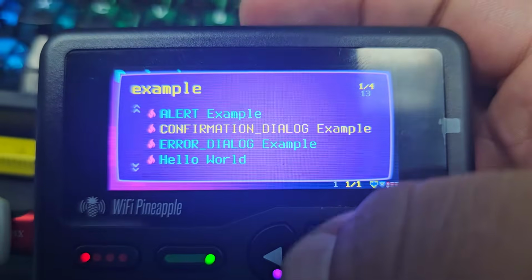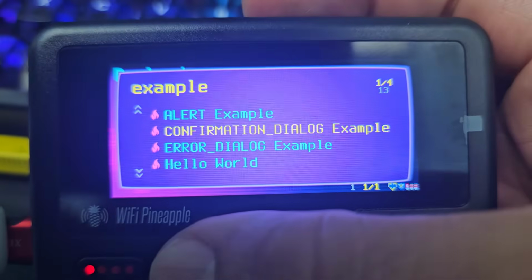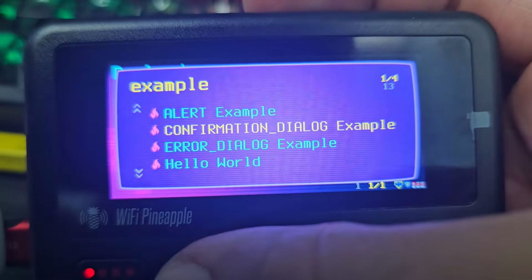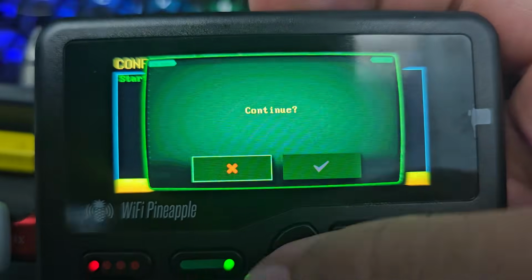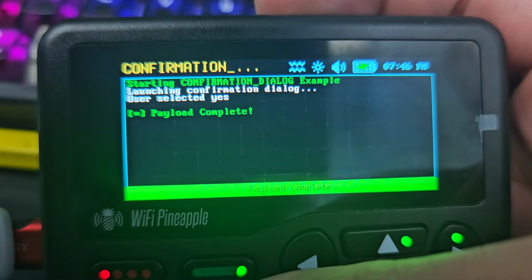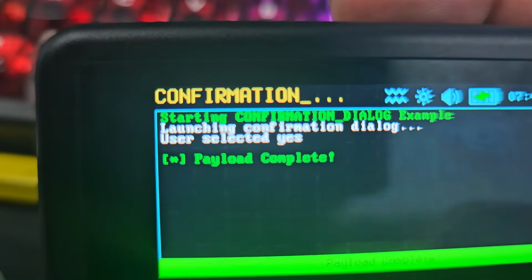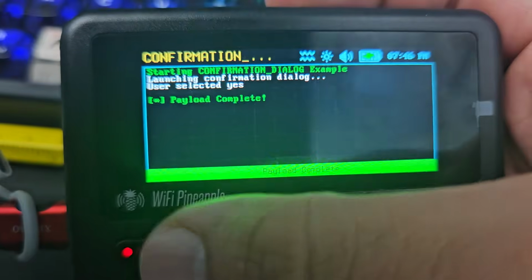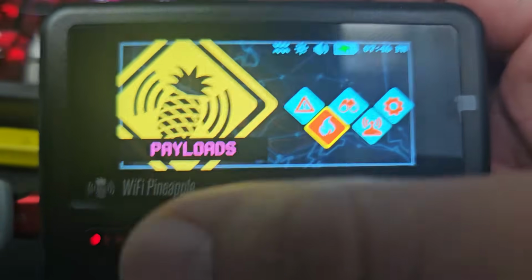Example, confirmation dialogue. Oh, Hello World is the video one. And the confirmation, see what that does. Started confirmation. Yeah, I want to continue. Yeah, my answer was yes. I wanted to continue. So user selected yes. Payload complete. Let's back it up. Go to the next one.